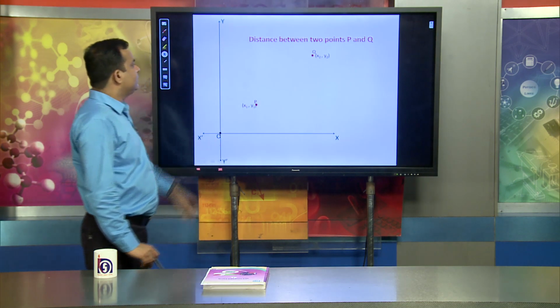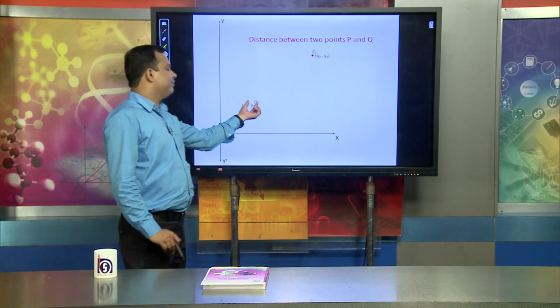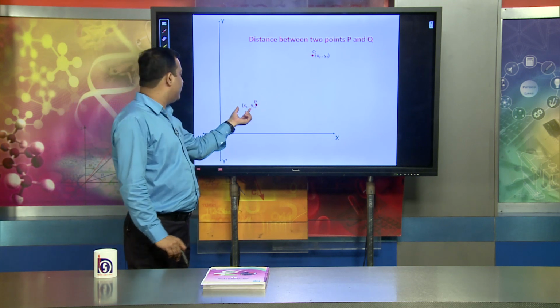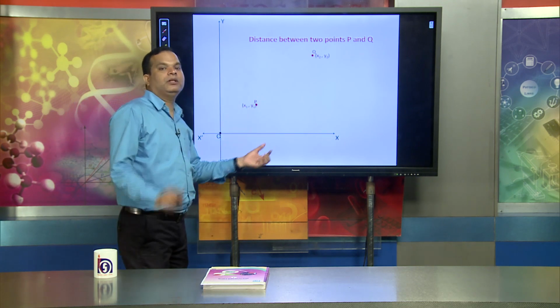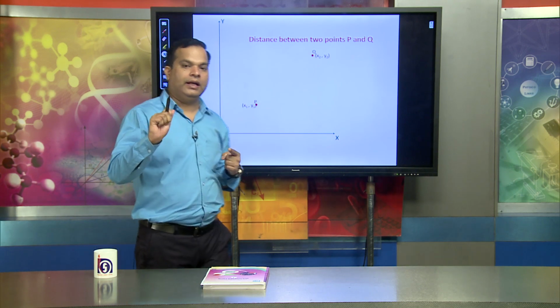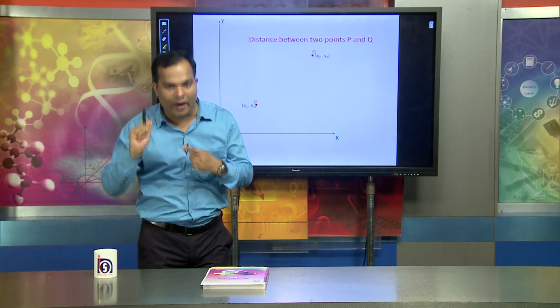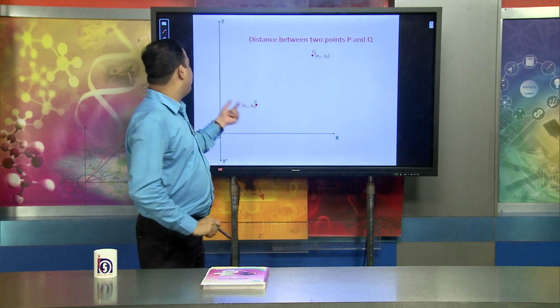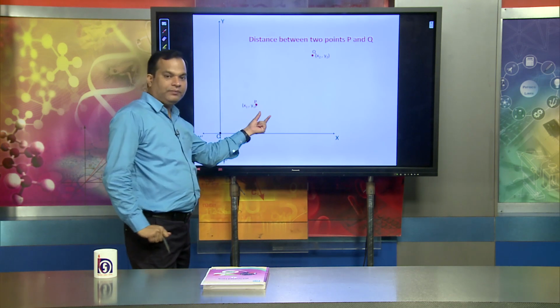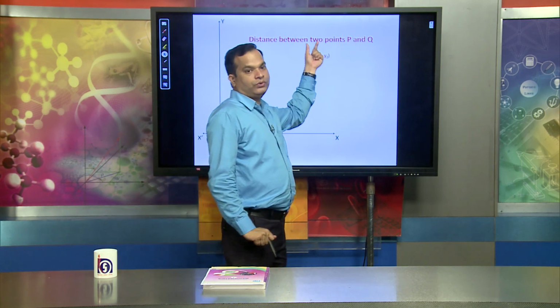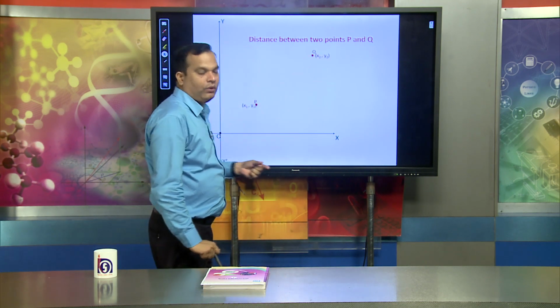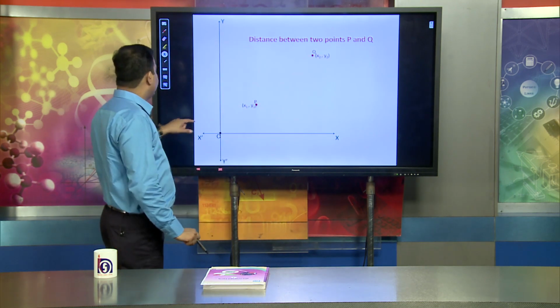When talking about the distance between 2 points, suppose P is the point whose coordinates are x1, y1, because you know that any point must have an x component and a y component. Q is the point whose coordinates are x2, y2.